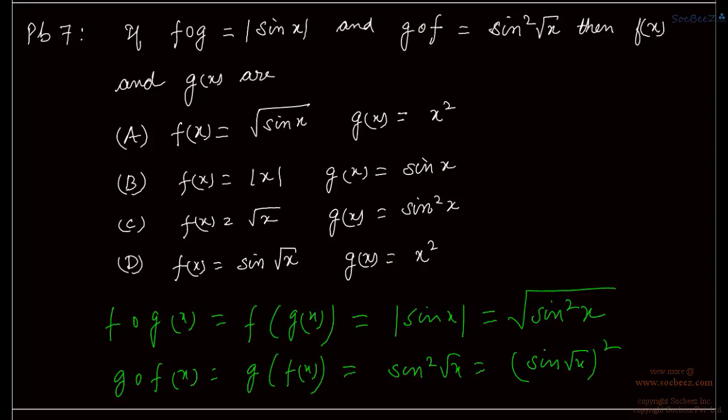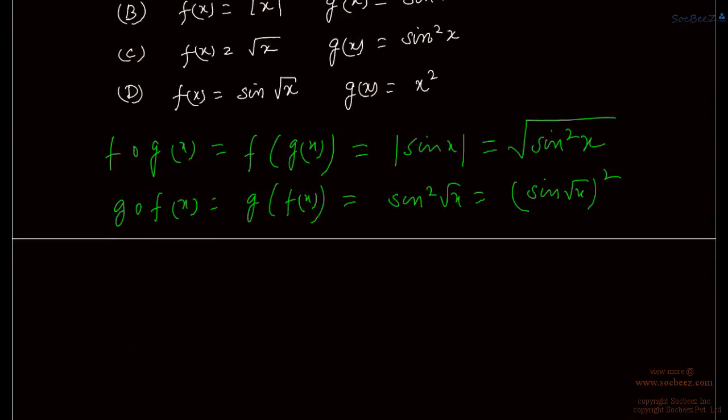So obviously from these two we can compare, and we can write g(x) as sin square x, right?